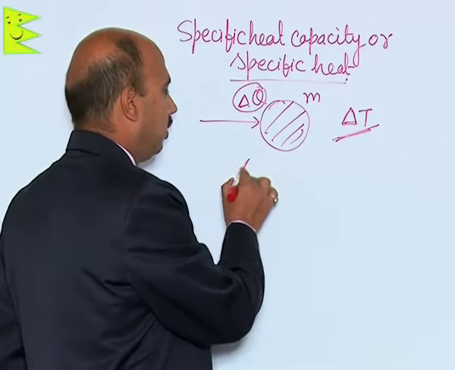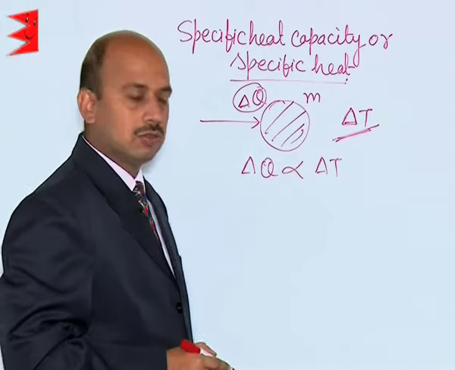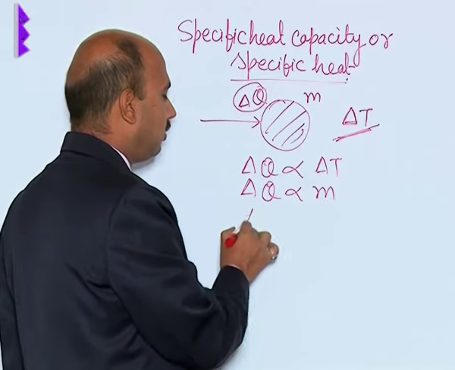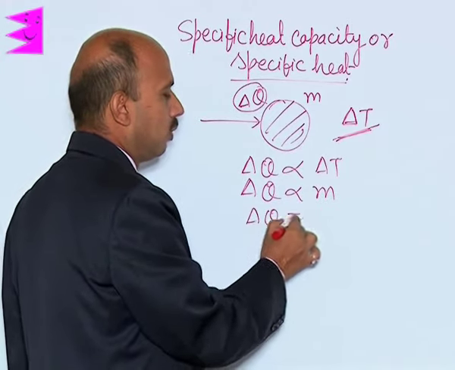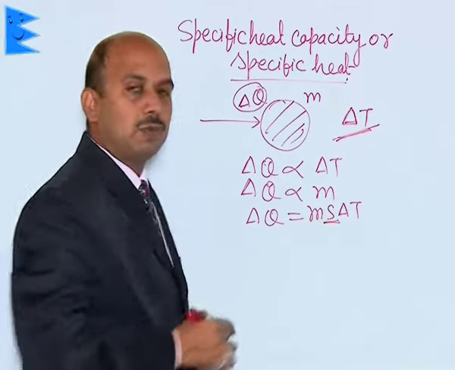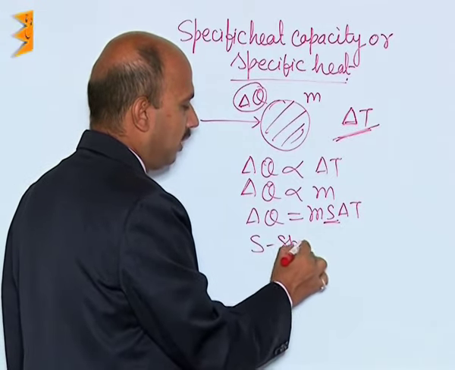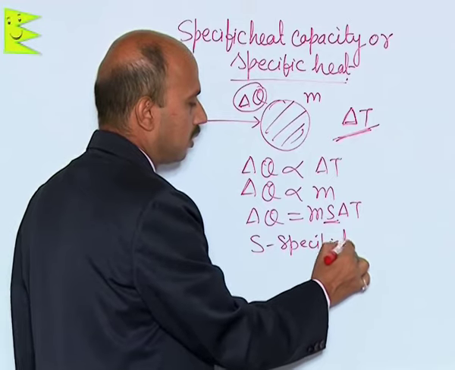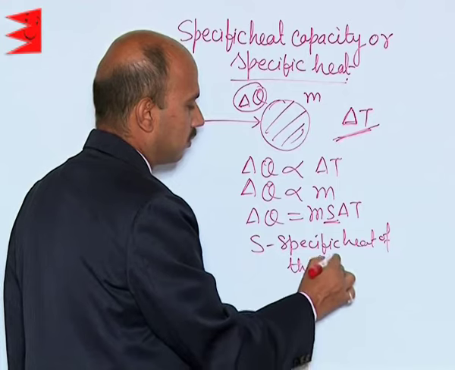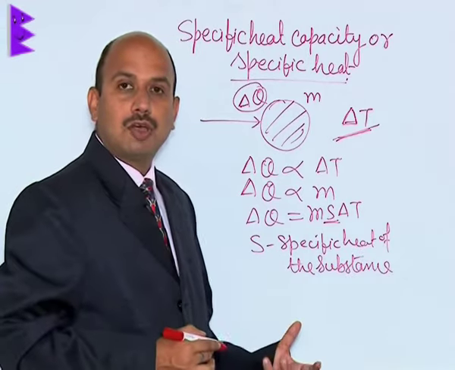So, we can write that delta Q is directly proportional to delta T, the change in temperature. Also, it is directly proportional to mass. When this is combined, we can write delta Q is equal to m S delta T, where S is the proportionality constant. This S is known as the specific heat of the substance. That depends on the nature of the material.